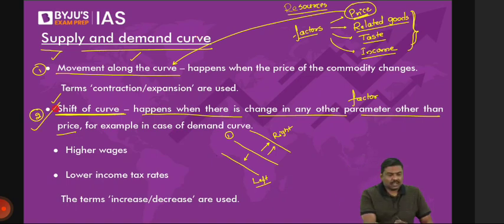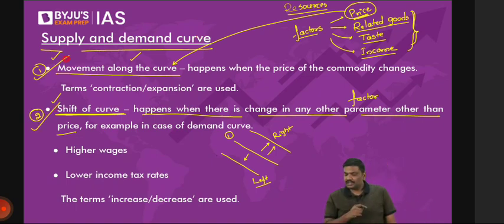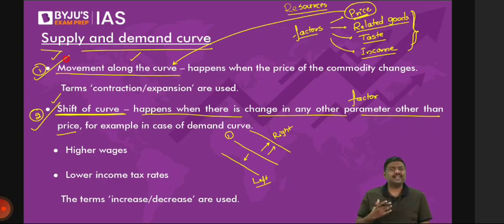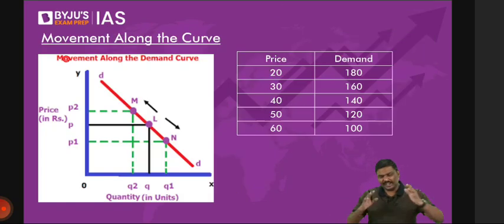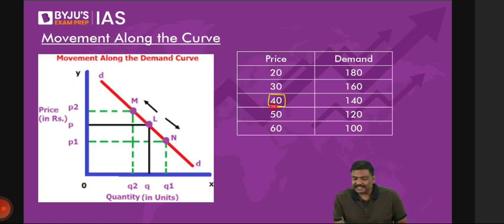Second one, there is the idea of a movement along the curve. Okay. There is this idea of the movement along the curve. What is this movement along the curve? Let me explain. Let me go back to the same demand curve. And let's say you are at this position. That is, the price of the product is 40 rupees and the demand for the commodities is 140 units.